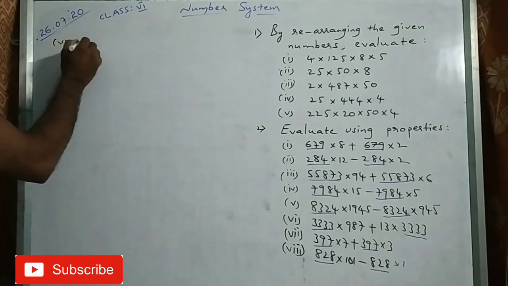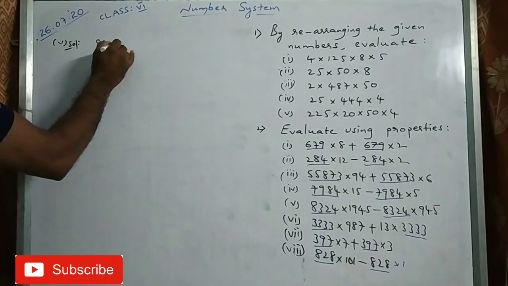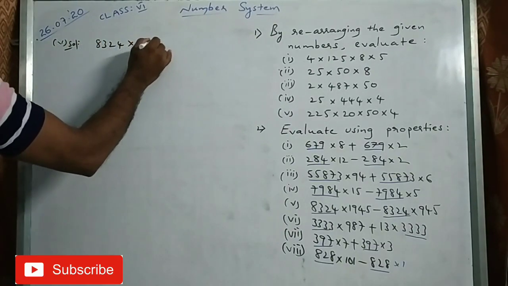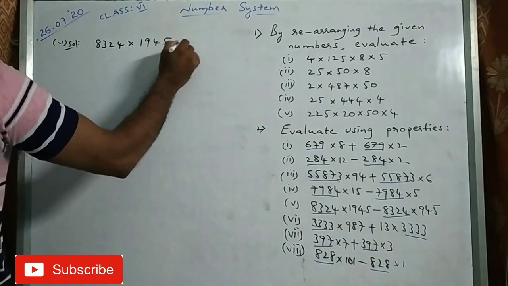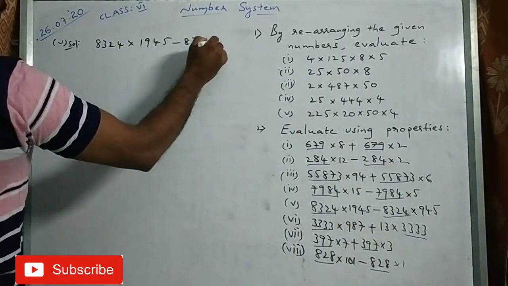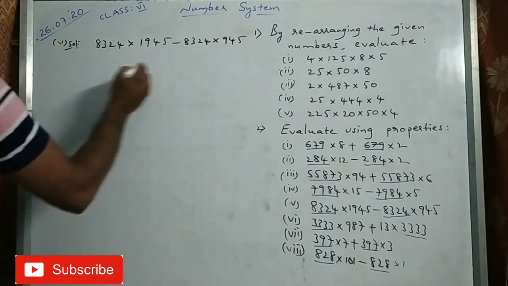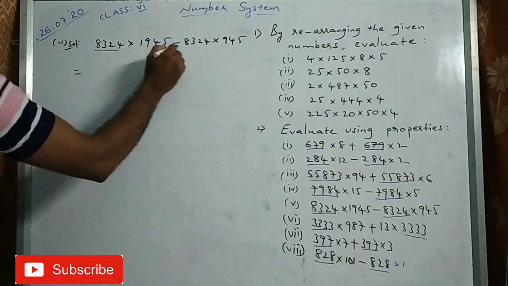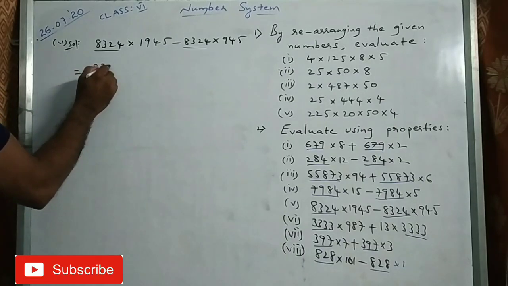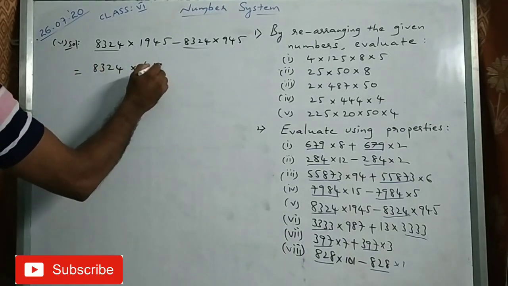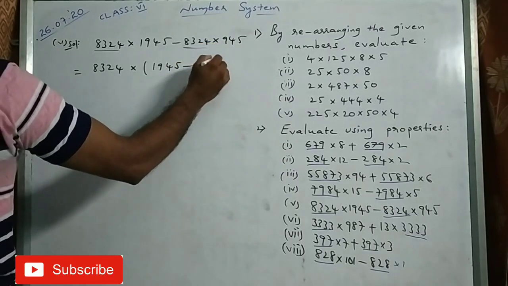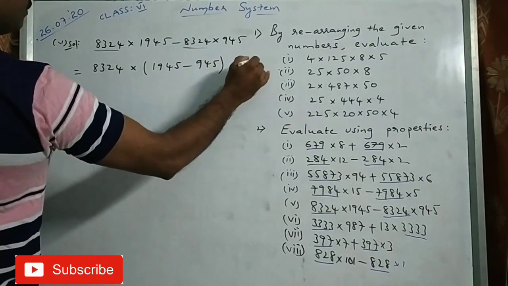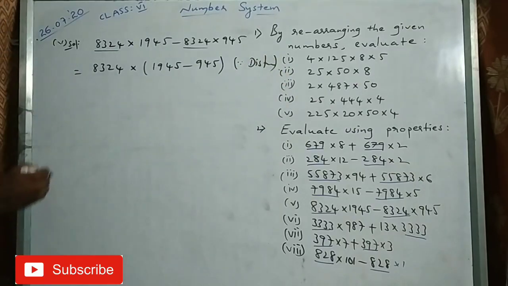Fifth solution. 8324 into 1945 minus 8324 into 945. Clearly it is understood, 8324 is common, no? 8324 common. So what is remaining? 1945 minus 945. Since it is distributive property, you write that full form.